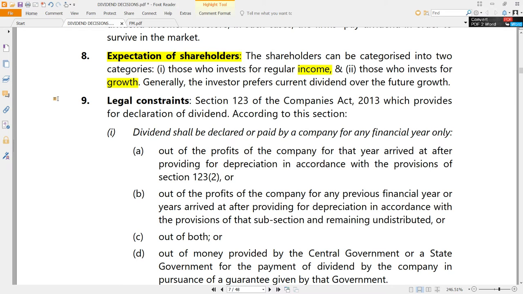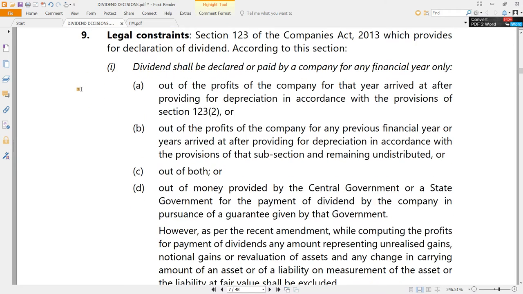It is not easy. It is always difficult to balance this, because there will be always people of both the kinds. If you satisfy the people who want growth by not distributing dividend and retaining the earnings and then investing those in a fantastic investment opportunity, at the same time you are disappointing those people who expected dividend. They wanted dividend. What can we say? They will be disappointed. And the reverse will happen if you distribute dividend. If you distribute dividend, people who want growth will be disappointed. So it is difficult to manage the expectations of shareholders, but yes, that is a circus. That is what financial management is all about.